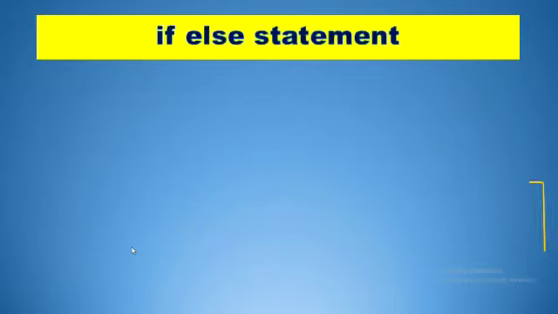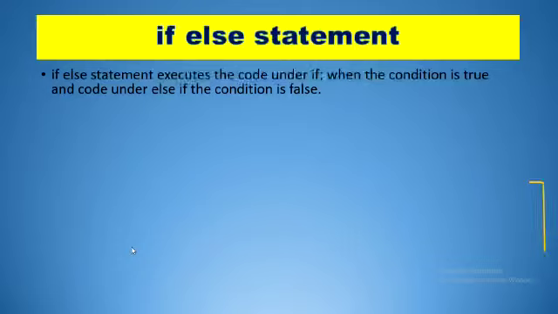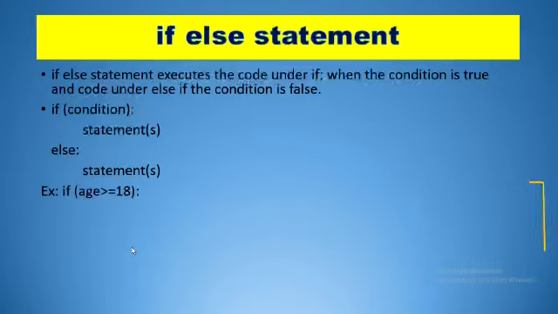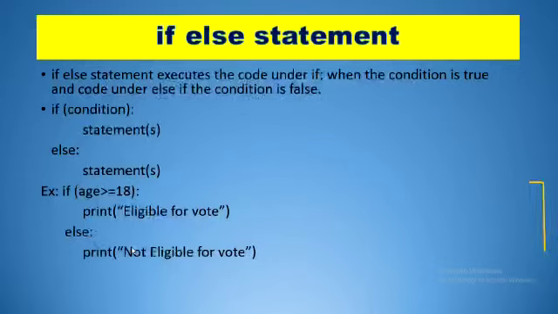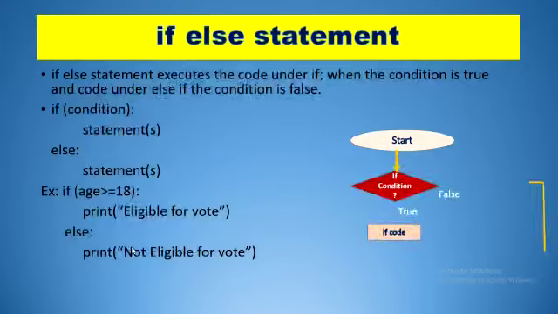Now next is if else. Here we execute the code written under if when the condition is true, and when the condition is false, we execute the code written under else. The syntax is if condition, some set of statements, else some other set of statements. Example, if age is greater than or equal to 18, print the person is eligible for vote, else print the person is not eligible for vote. Now see the flow chart for this. Start, check the condition. If the condition is true, execute the body of if.